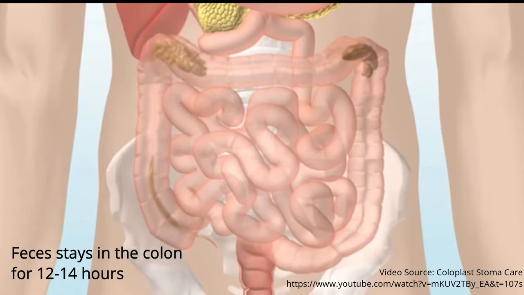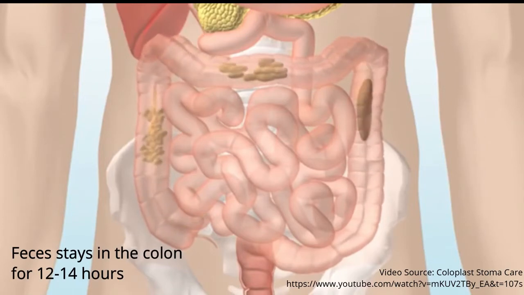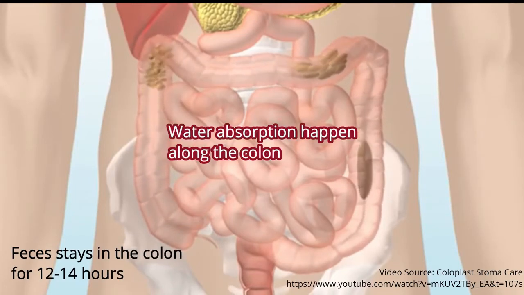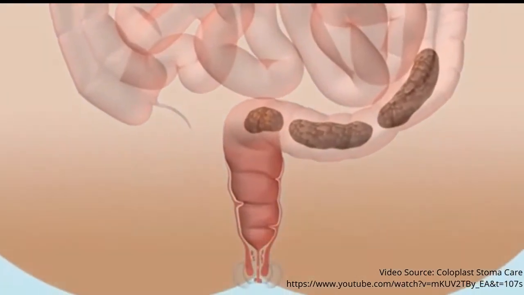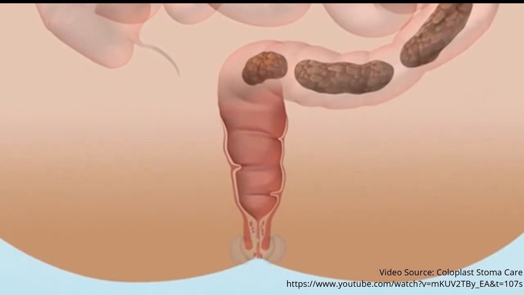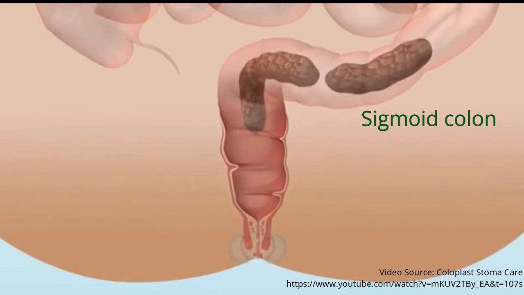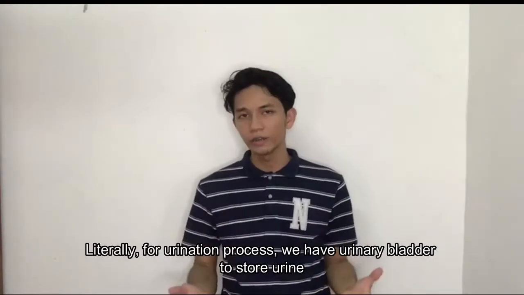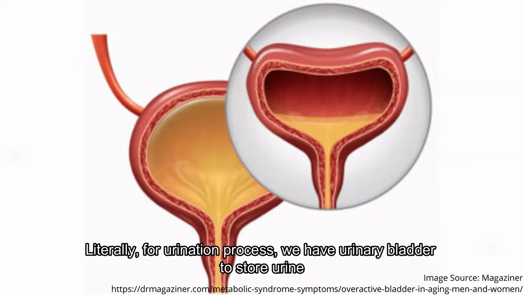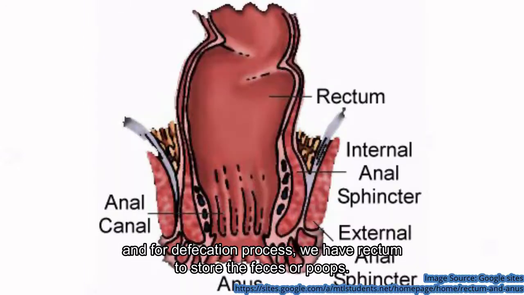Moreover, the feces stay about 12 to 14 hours in the colon, and during the movement there will be water absorption which eventually makes the feces hard. When the feces is at the end of the colon, more specifically at the sigmoid colon, it is pushed into the rectum, known as the temporary storage place. For the urination process, we have the urinary bladder to store the urine. And for the defecation process, we have the rectum to store the feces or poop.